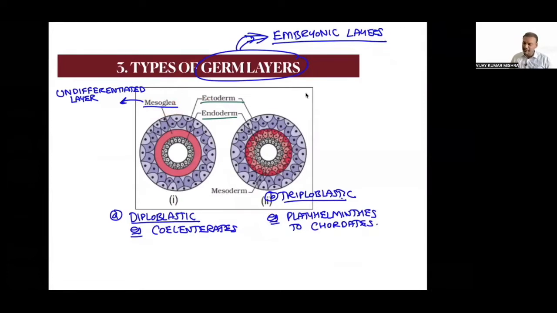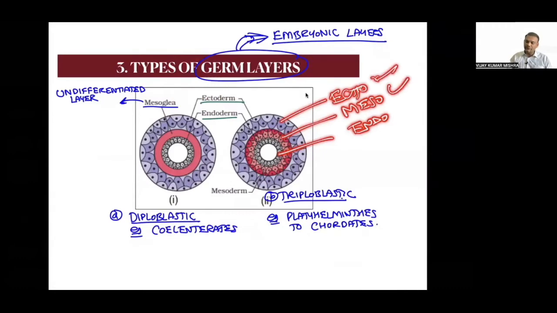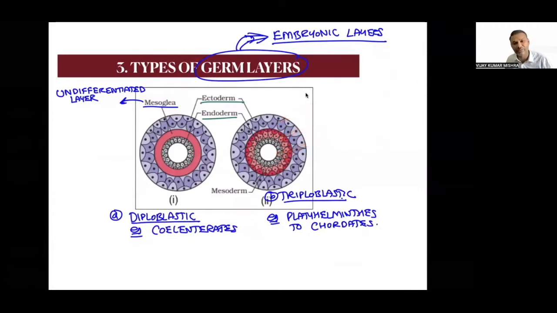Is that clear? Triploblastic means they will have three germ layers: outer ectoderm, middle mesoderm, inner endoderm. Outer ectoderm, mesoderm, endoderm. These three germ layers have to be clear.